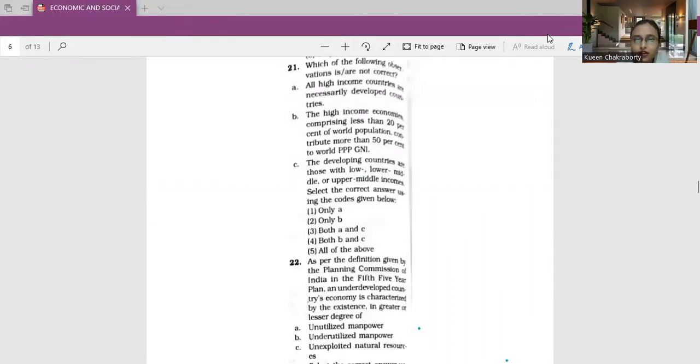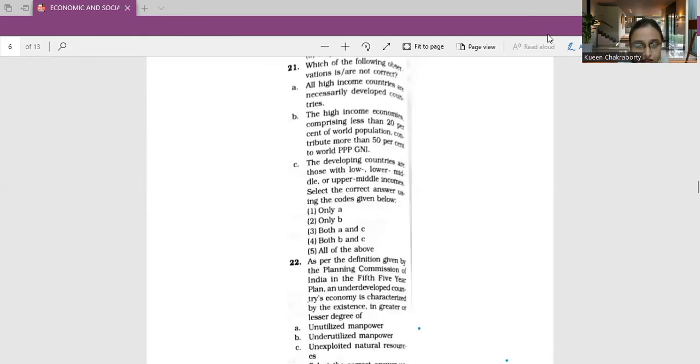So the 21st question that we have is, which of the following observations is or are not correct? So mark this answer very carefully. It is asked not correct, so we have to identify the false one. Firstly, A: all high income countries are necessarily developed countries. B: the high income economies comprising less than 20% of world population contribute more than 50% to the world PPP GNI.